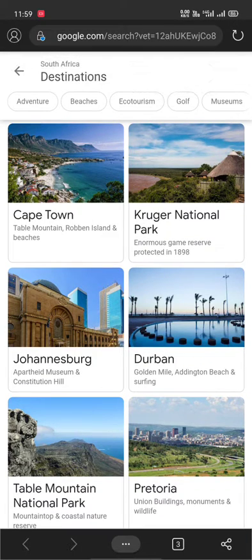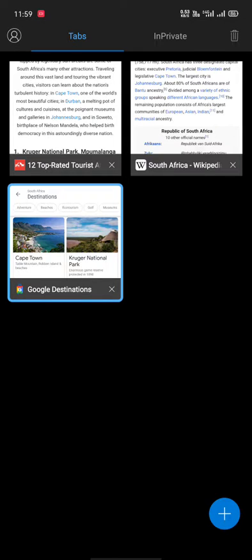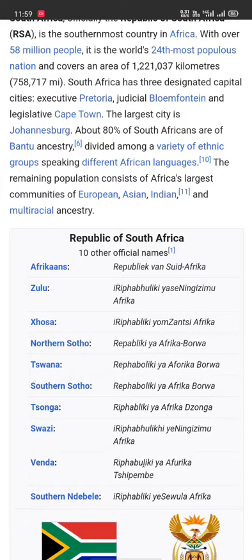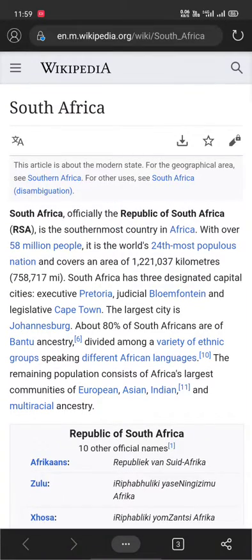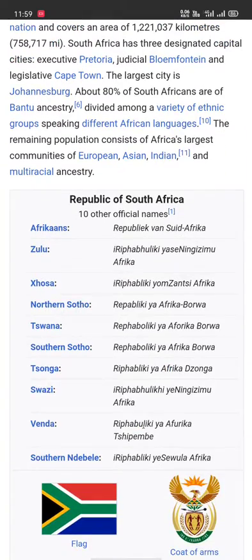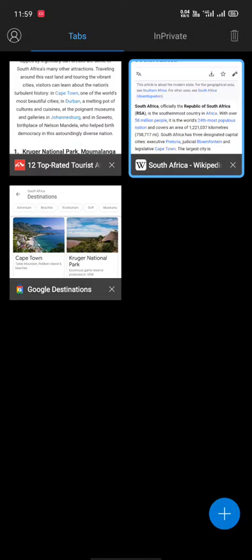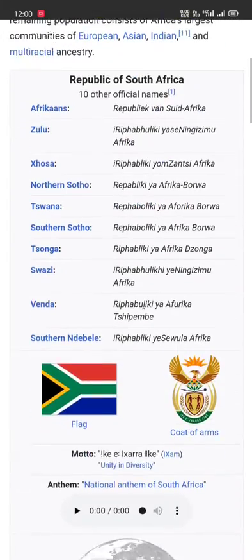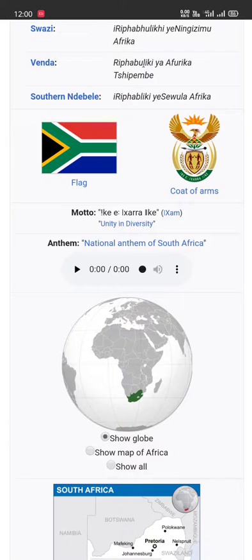You know that we are discussing things based on certain notes that we gathered from the internet, including basic Wikipedia pages. It is known as the Republic of South Africa, RSA, something like USA. It is one of the prominent countries, one of the wealthiest countries in the world.